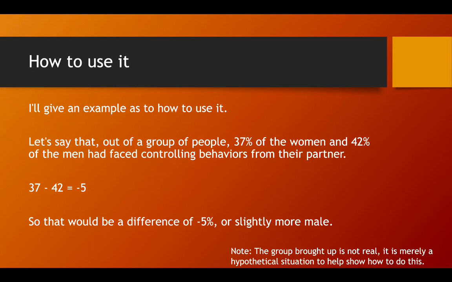How to use it? I'll give you an example as to how to use it. Let's say that out of a group of people, 37% of the women and 42% of the men had faced controlling behaviors from their partner. 37 minus 42 equals -5, so that would be a difference of -5% or slightly more male. Note, this group brought up is not real. It is merely a hypothetical situation to help show how to do this.